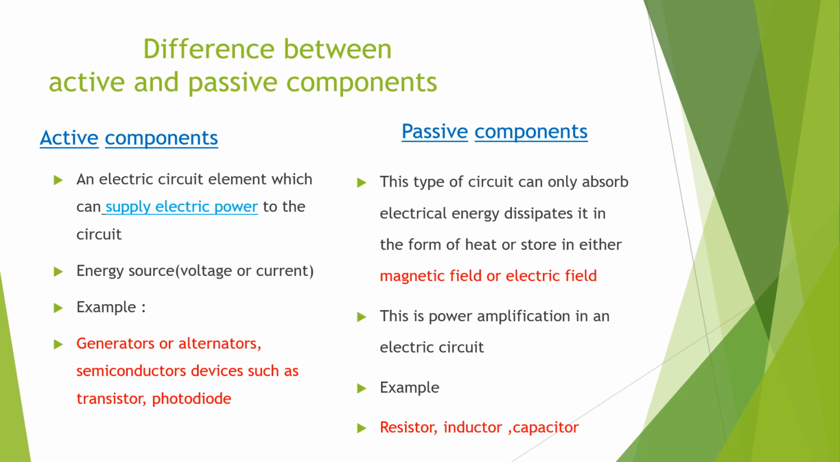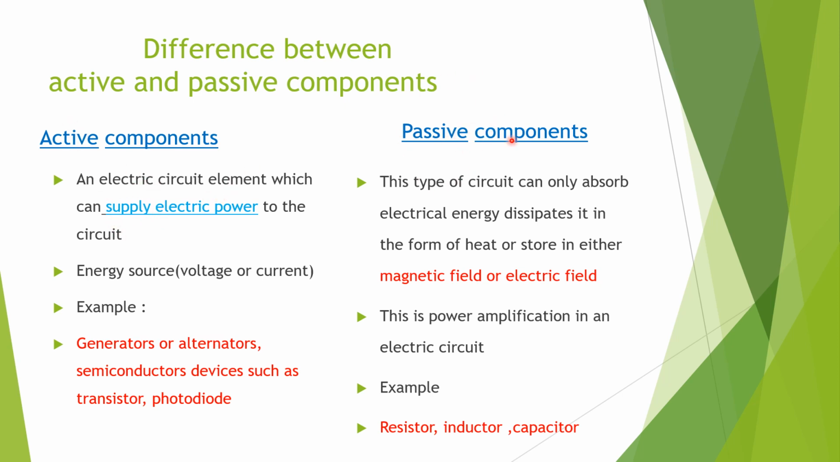In circuits, we are using two types of components. One is active and the other one is passive components. Now we are going to see the difference between active and passive components. Active components are electric circuit elements which can supply electric power to the circuit. Passive components can only absorb. Active components are supplying electric power.